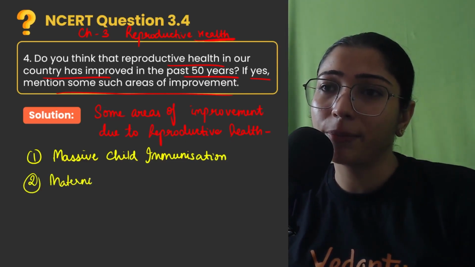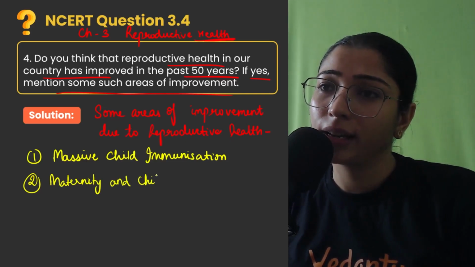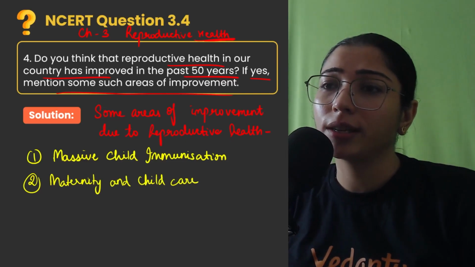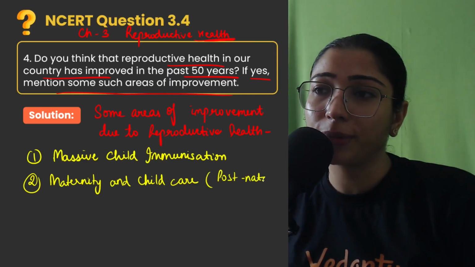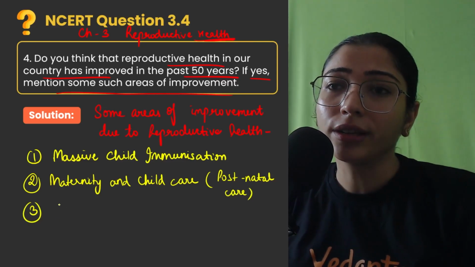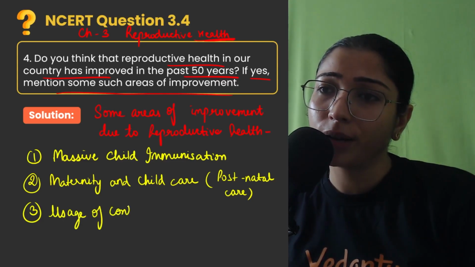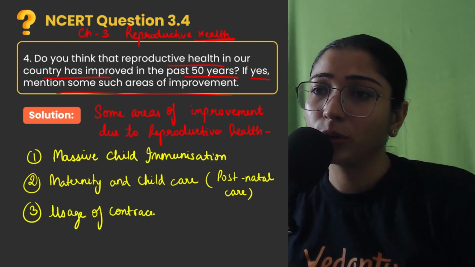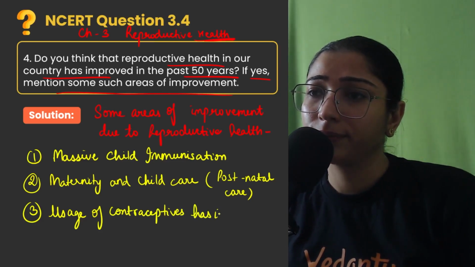Maternity is basically pregnancy time. Maternity and child care. We can also mention postnatal care here, okay? So even postnatal care of mother and child is taken care of. Thirdly, children, usage of contraceptives has increased.